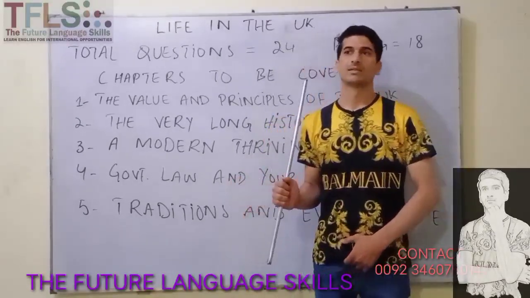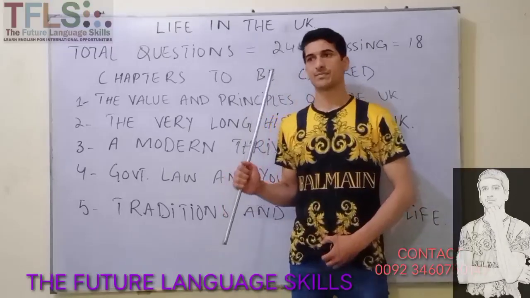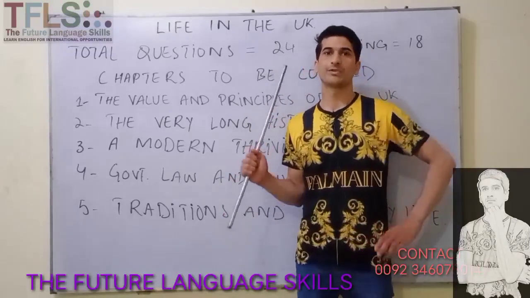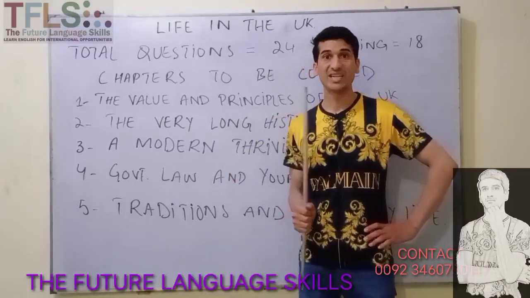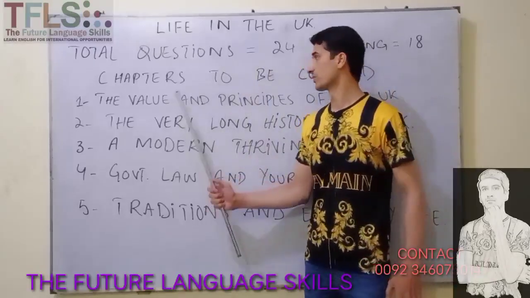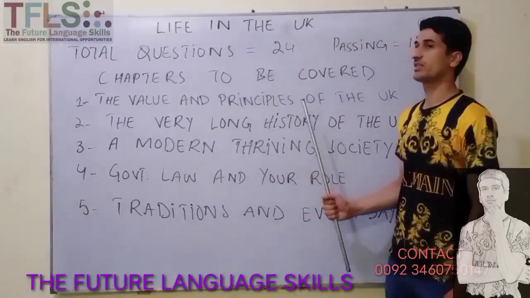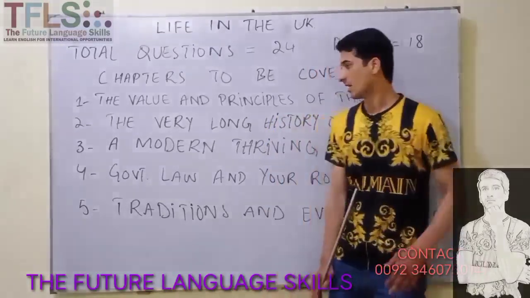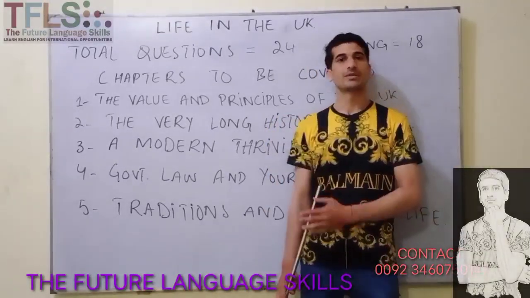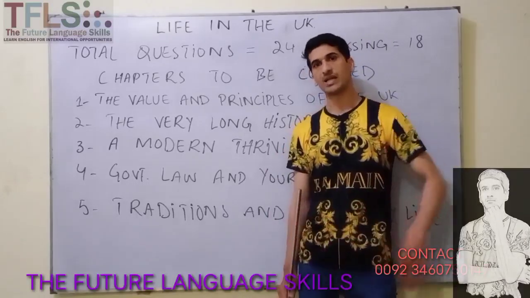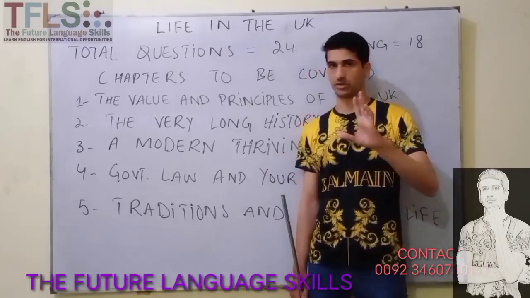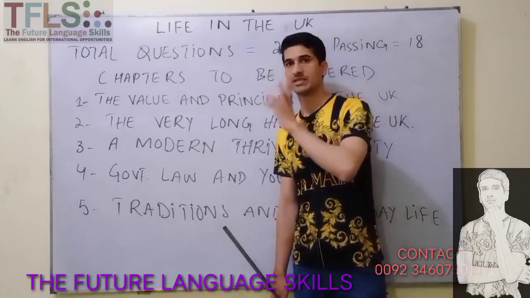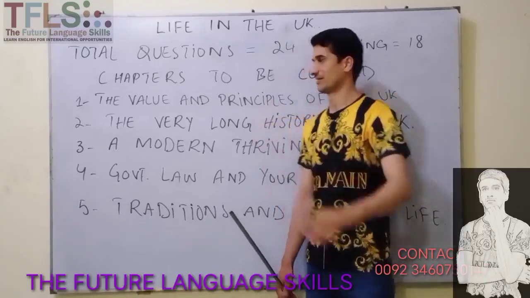At least 5 out of 24 questions will be related to the values and principles of the UK. Okay? At least 5 questions will be related to this topic.